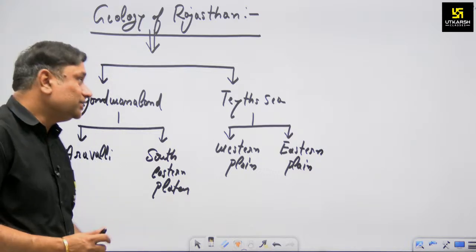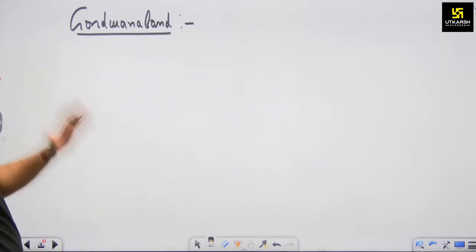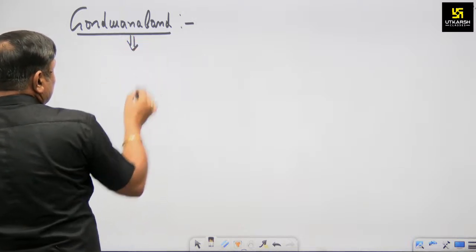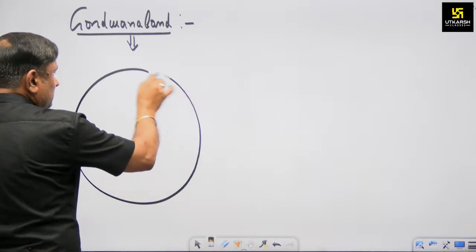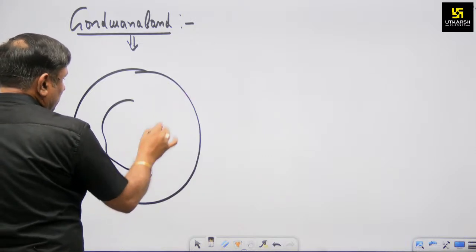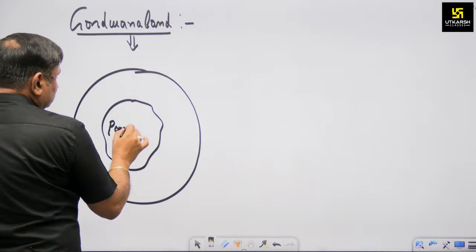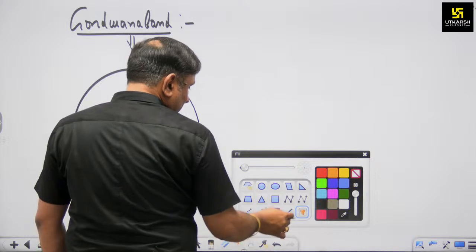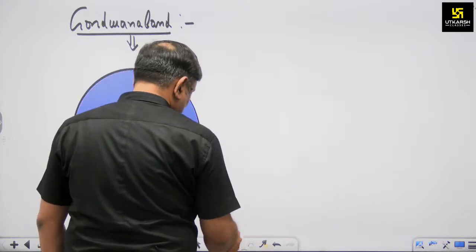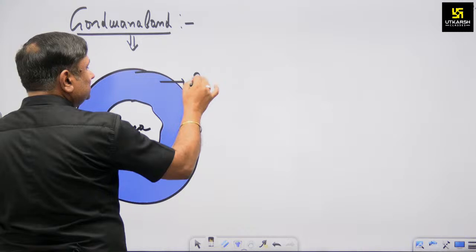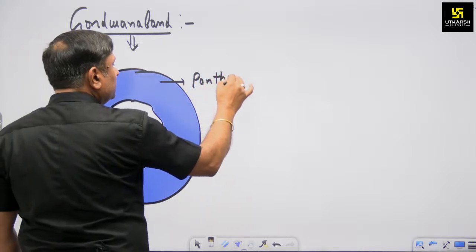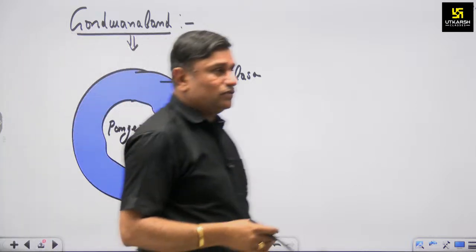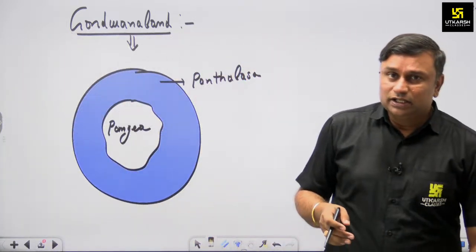Okay, now the question arises, what do you mean by Gondwana land? Okay, so Gondwana land is a land mass which is the southern part of the Pangaea continent. So I have mentioned to you Pangaea. A land mass which is surrounded by Panthalassa. So what is Panthalassa? Panthalassa is a huge vast water body that surrounded the Pangaea.